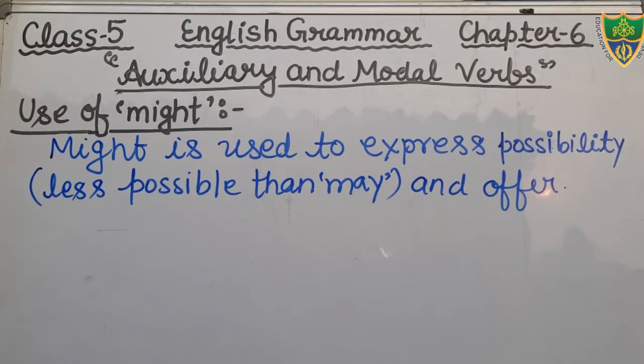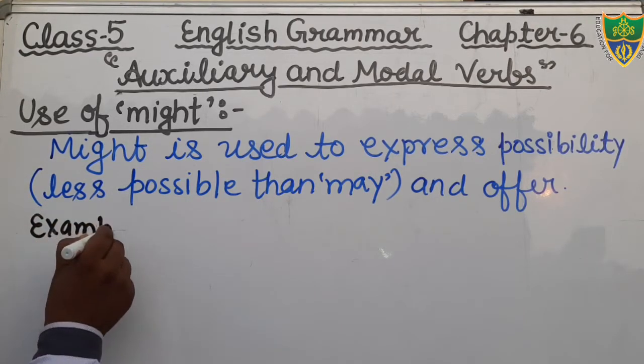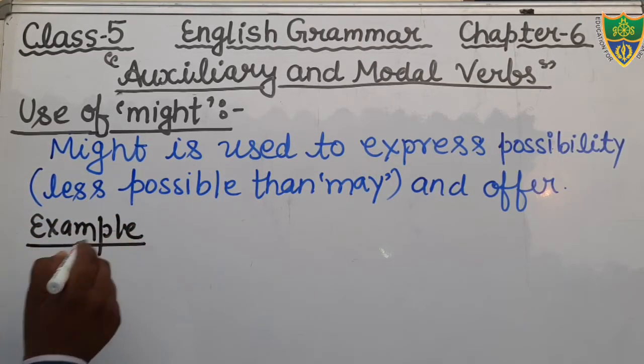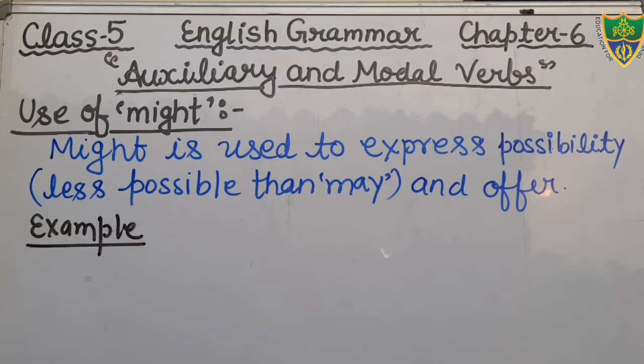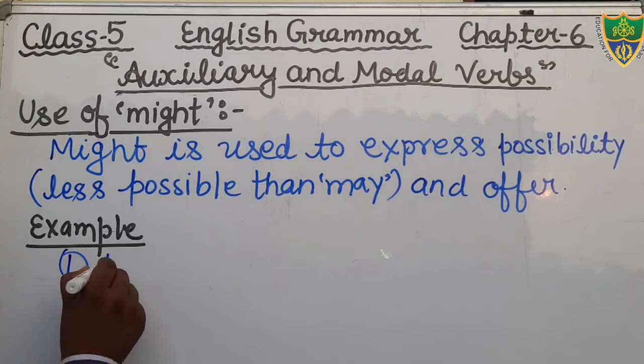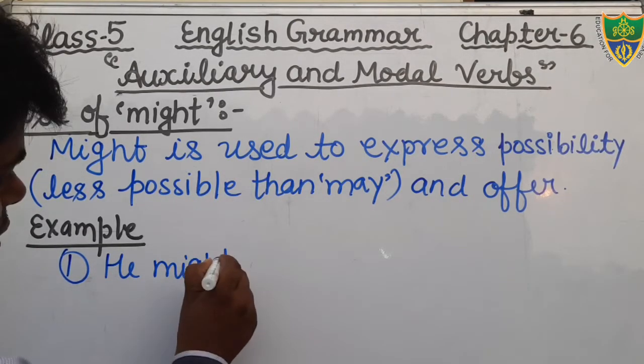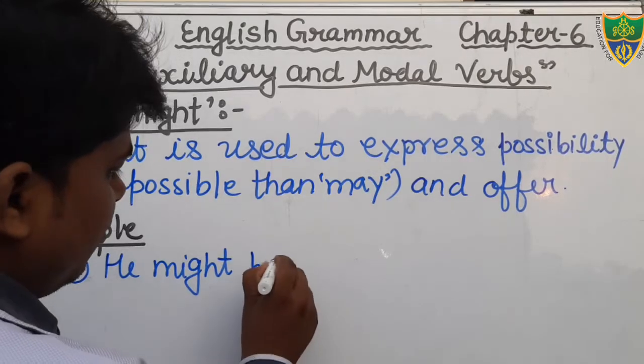For example, write down: he might become a teacher. First example, he might become a teacher.